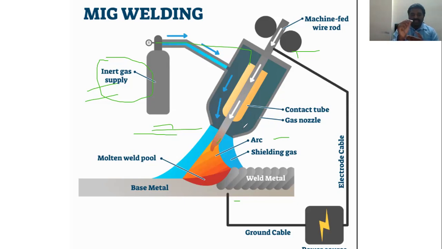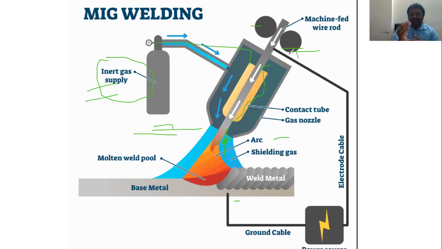A continuous wire is fed through the welding torch. The bare electrode wire is connected to the welding torch, which is just like a gun. With the help of an electrical motor and feed rollers, see here, there are two rollers, one and two, connected with the electrical motor.